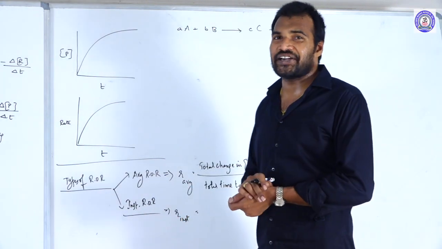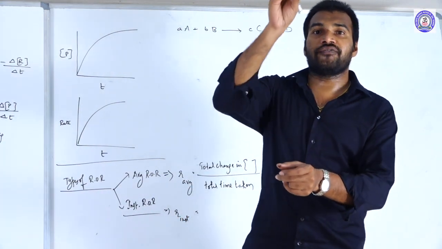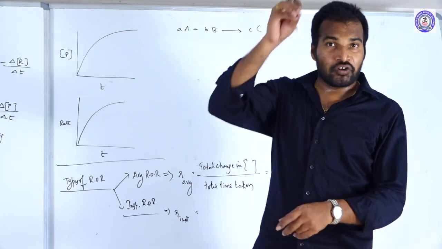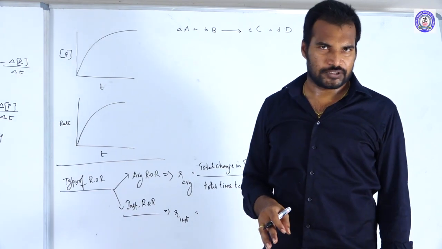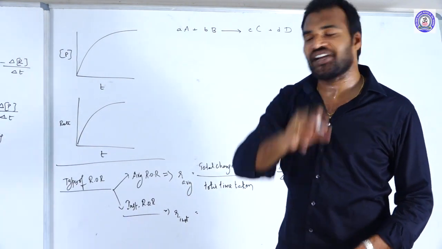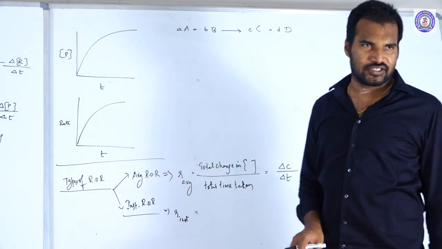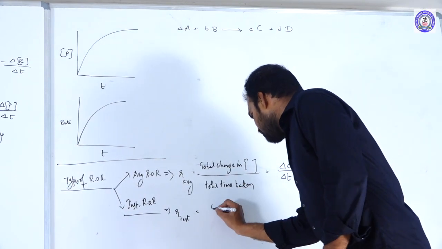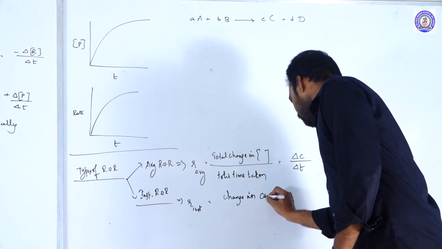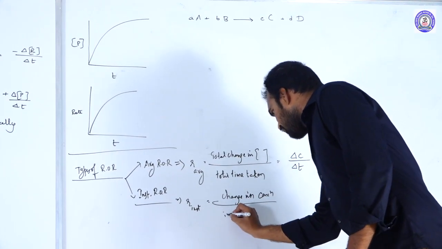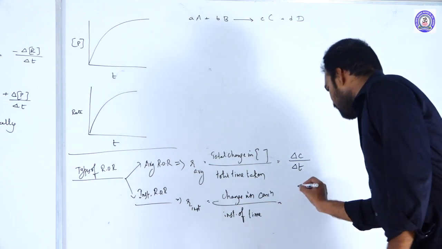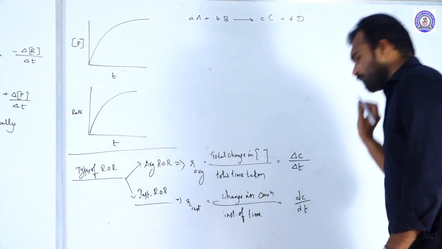But instantaneous rate means at the 15th minute, what is the speed of that car? And at the 25th minute, what is the speed of that car? It means the rate of the reaction at a particular instant of time, that rate we call as what? Instantaneous rate of the reaction. It is nothing but the change in concentration at a particular instant of time. So this we will represent with dC by dt.